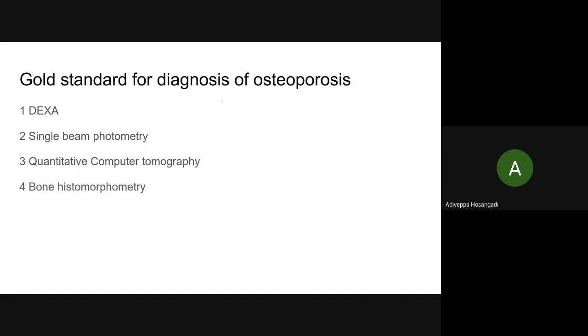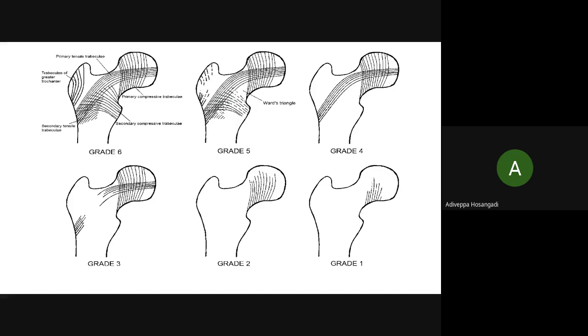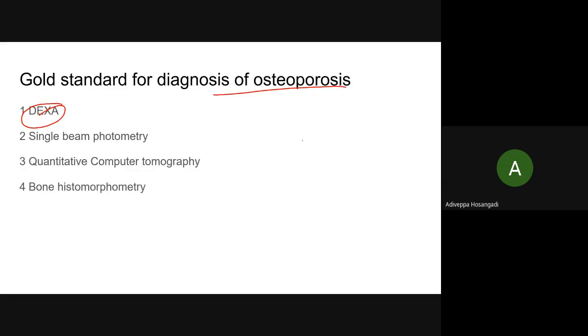Gold standard for the diagnosis of osteoporosis. You know that answer, isn't it? DEXA scan. You watch this diagram, because as I told you way back in previous slides, X-ray is also one of the diagnostic tools, but this is not a good tool to detect early osteoporosis, because in osteoporosis already 40% of the bone is lost, meaning it is already very, very late.